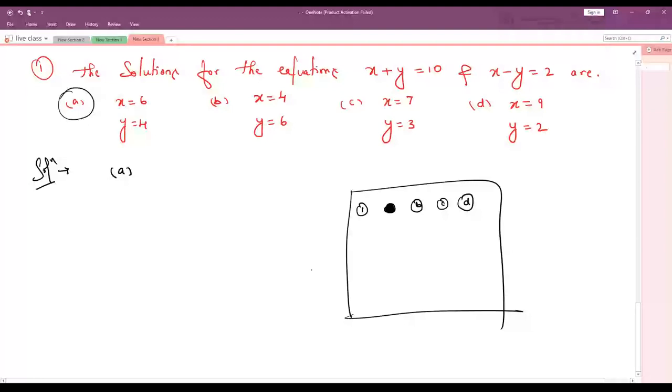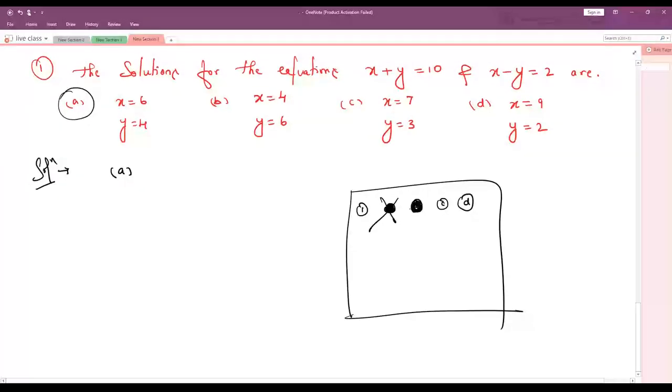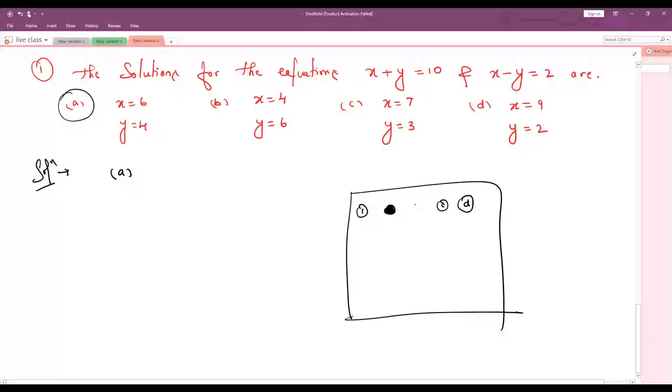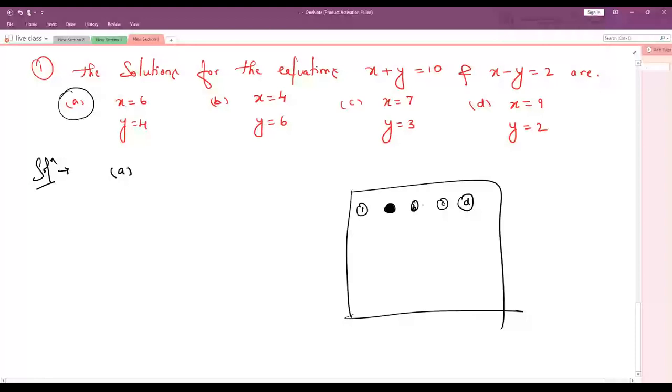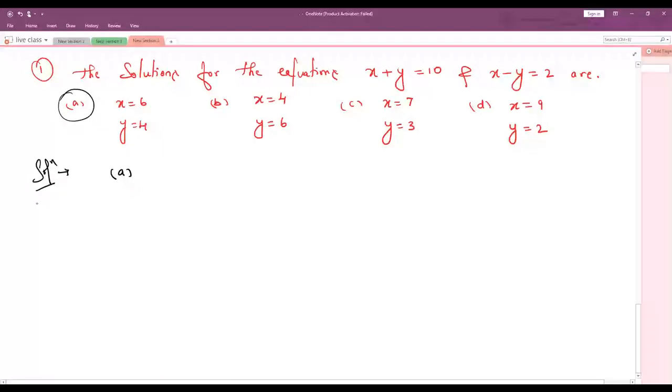You cannot cut like this, and you cannot shade again. Once you have shaded, that is final. That is not evaluated; only one time. Do or die, whatever it is. You just have to tick. Once you have ticked something, and even if your friend tells you or you think another is the correct answer, you cannot overwrite, scratch, or erase. Whatever you wrote first is your final. So beautiful, right?